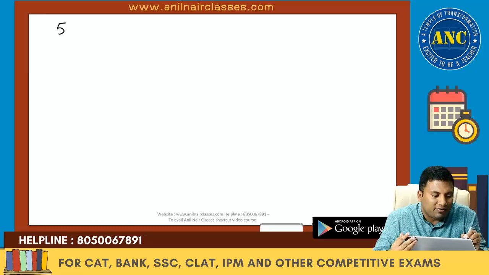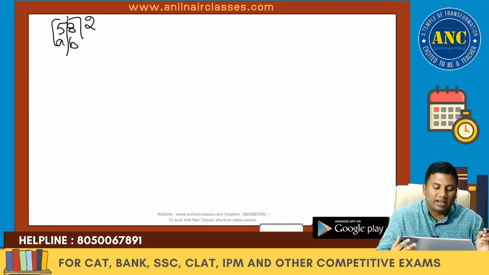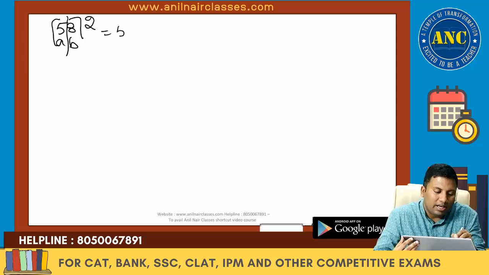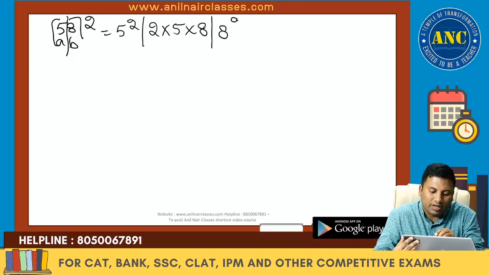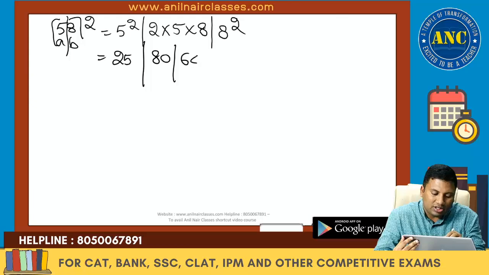Suppose it is 58 square. One more example, because Ashok said I will go at a moderate speed, so I will take maximum examples. A is 5. A square, next is 2AB, and next is B square. 5 square is 25. 2 fives are 10, 10 eights are 80. 8 square is 64.